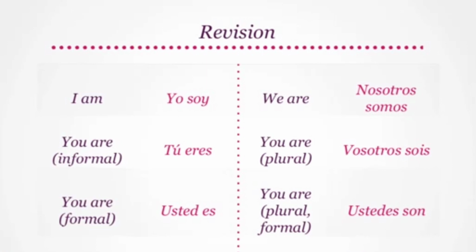I am translates to yo soy. We are translates to nosotros somos. Informally, you are translates to tú eres, and its plural form to vosotros sois. Formally, you are translates to usted es, and its plural form is translated as ustedes son. He is or she is translates to él es or ella es, and they are becomes ellos son or ellas son. Great!